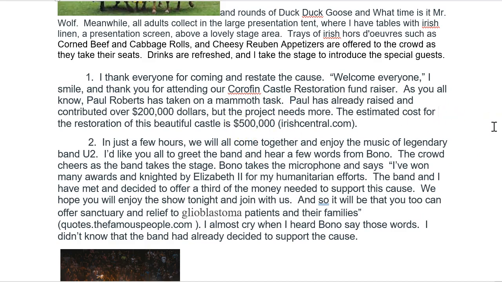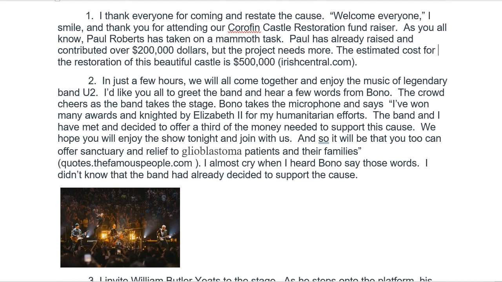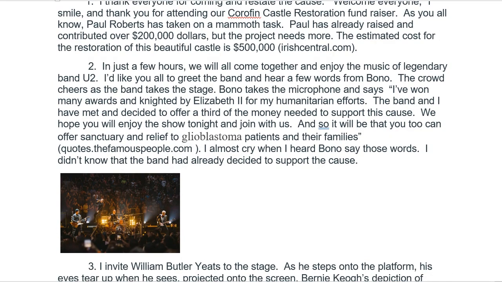Now, when I get to the last two people who have to be convinced, we're going to discover that this is not really the correct number, that it's going to be more expensive than that. The first people that I'm going to introduce is going to be the band, because they're going to then leave and get ready to set up and do the concert that evening. So I've quoted Bono speaking in his own words, and then I indicate where those words come from.